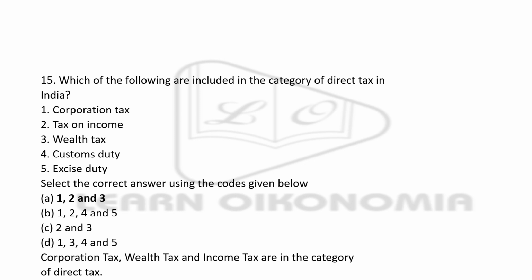Now, which of the following are included in the category of direct tax in India? Here you have to understand the difference between direct and indirect taxation, impact, incidence of taxation, etc. Then only you can classify these into direct and indirect. The taxes given here are corporation tax, tax on income, which means your income tax, wealth tax, custom duty, and excise duty. You have to understand which are the direct taxes. So the correct answer is 1, 2, and 3. That is corporation tax, tax on income or income tax, and wealth tax. These are considered to be direct tax.